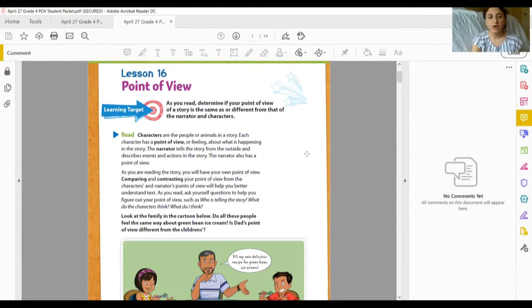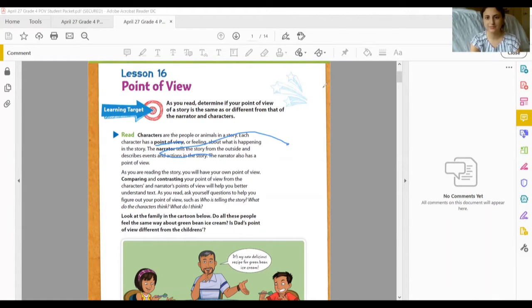Okay. So let's go ahead and read this read section together. While I'm reading this, I'm going to underline some important things that I find. I'm going to annotate, okay? Read. Characters are the people or animals in a story. Each character has a point of view, okay? Or a feeling about what's happening in the story. The narrator tells the story from the outside and describes the events and actions in the story. So narrator tells it from the outside.